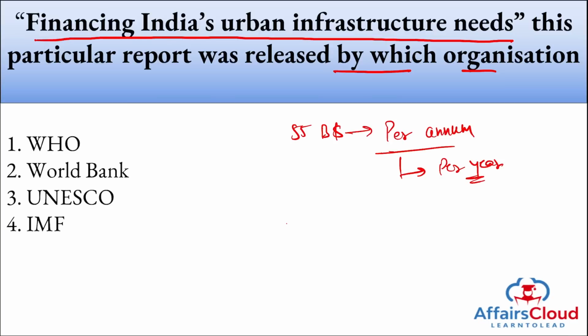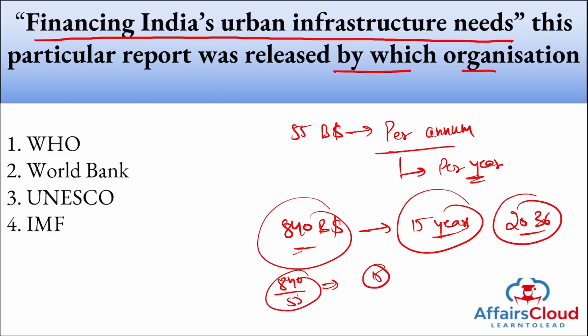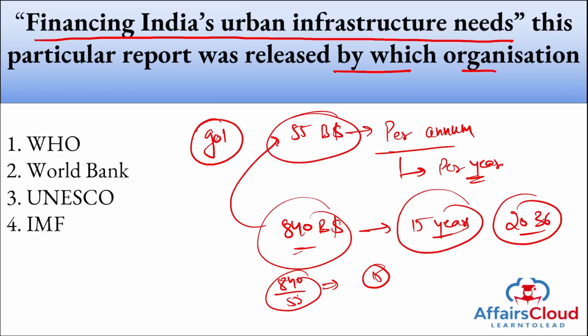All right, I repeat, India needs to invest around $840 billion over the next 15 years till the year 2036. If we divide 840 by 55, that roughly comes to 15, or if we divide 840 by 15 years, that will roughly come to $55 billion. That means the Indian government needs to spend at least $55 billion per year so that they can meet the growing population's demand in urban infrastructure.